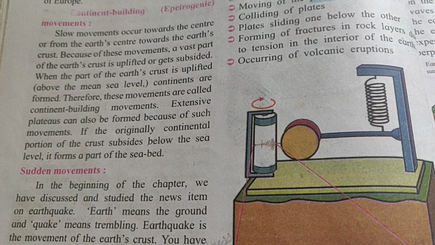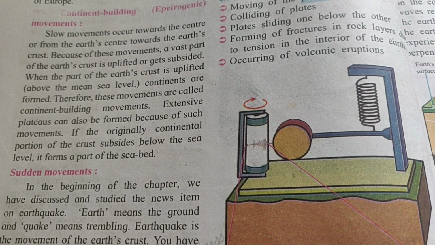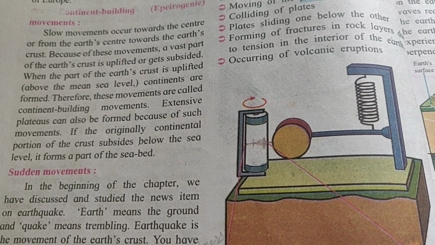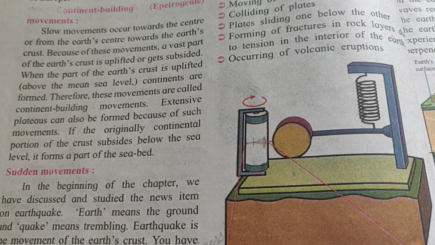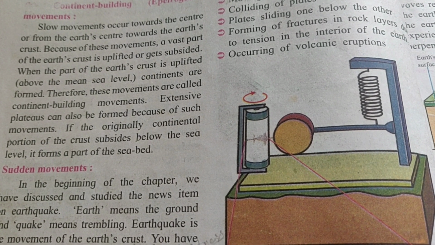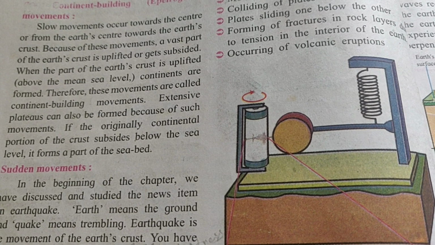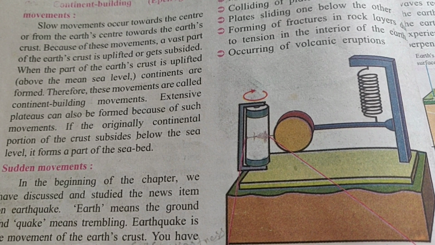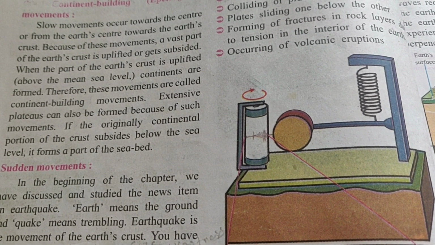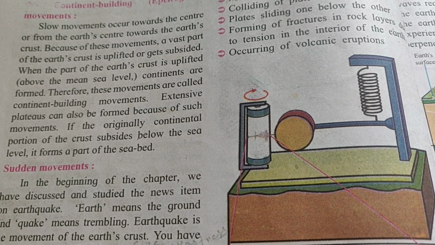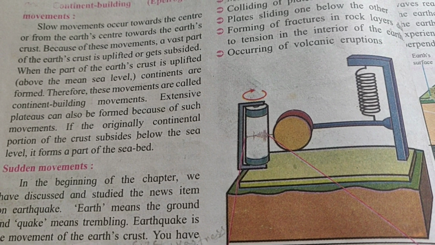Now students, next we are going to study continent building, that is, the epeirogenic movements. Slow movements occur from the earth's center towards the earth crust. Means slow movements are taking place from the earth center towards the earth crust.